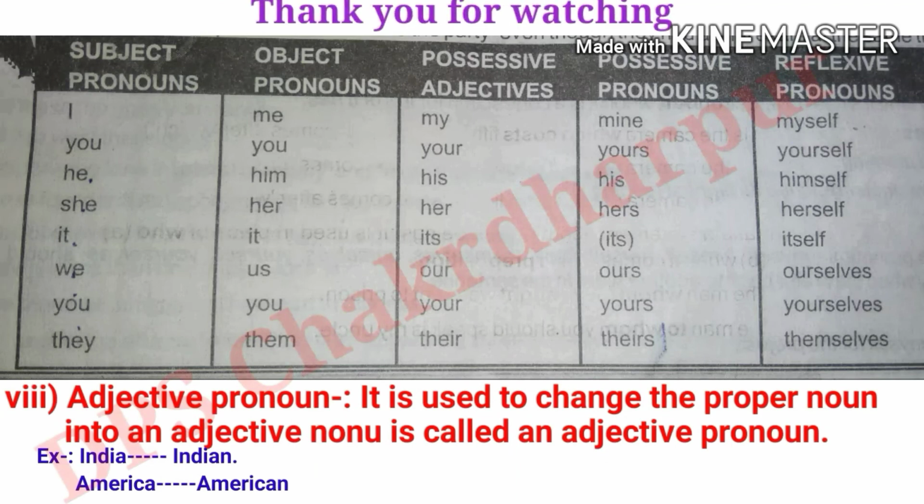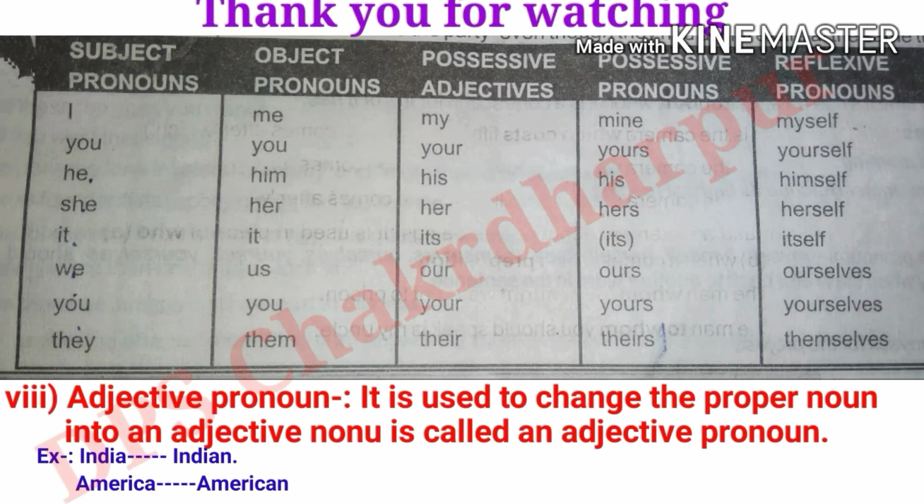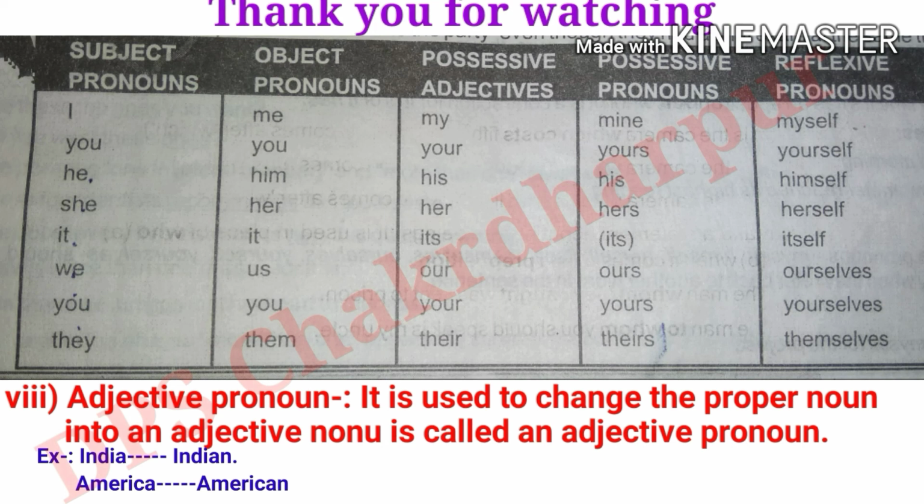Welcome students. So this is the last page of this video. So you must write all these things in your notebook. So the first one is your subject pronoun: I, you, he, she, it, we, you, they. Object pronoun: me, you, him, her, it, us, you, them. Possessive adjective: my, your, his, her, its, our, your, their. Possessive pronoun: mine, yours, his, hers, its, ours, yours, theirs. Reflexive pronoun: myself, yourself, himself, herself, itself, ourselves, yourselves, themselves. So you must write all these things so that you can understand it very well.